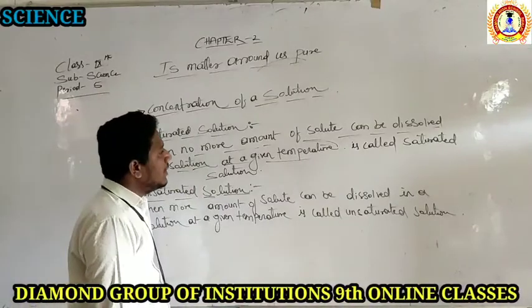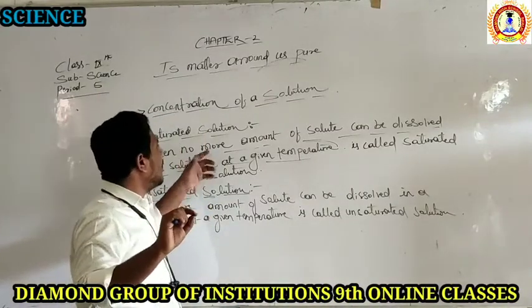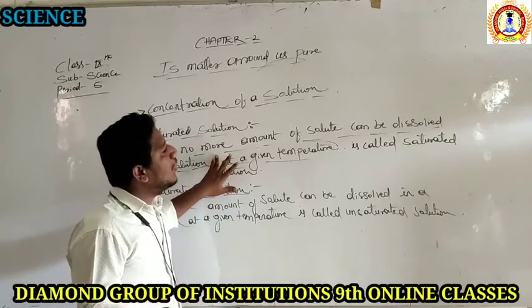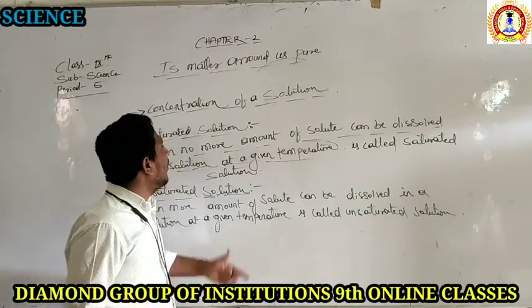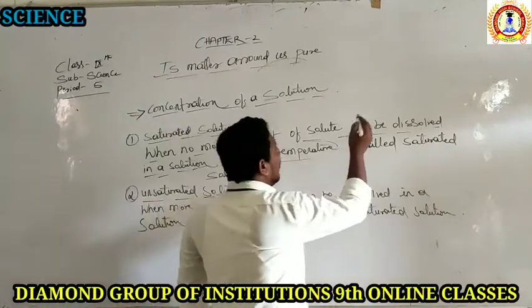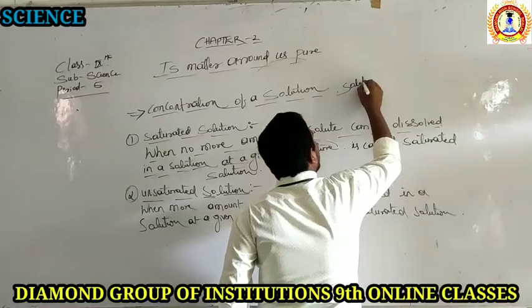It is the solution in which we cannot add more solute particles, because when we add more, it will not satisfy being a solution.